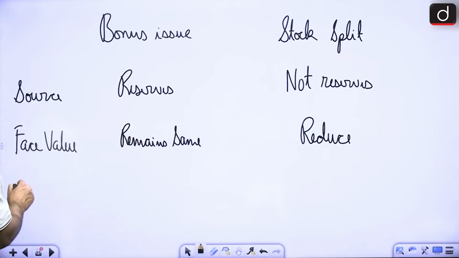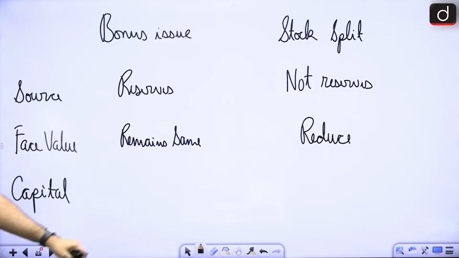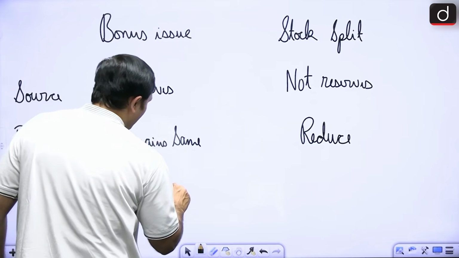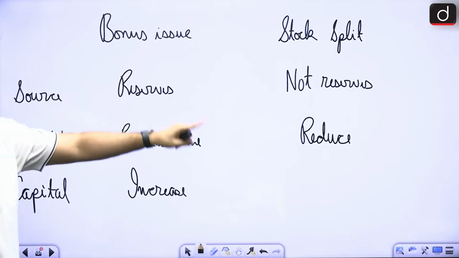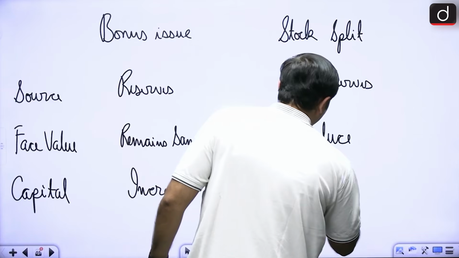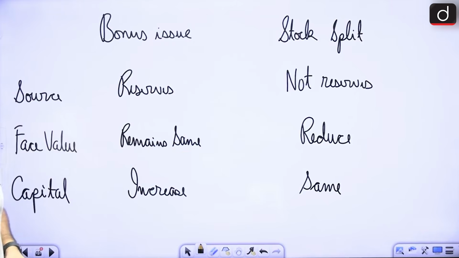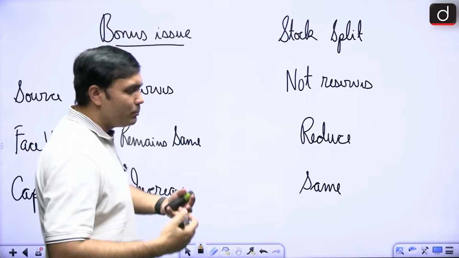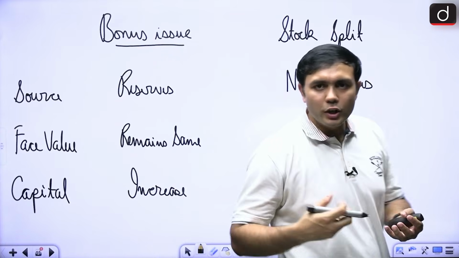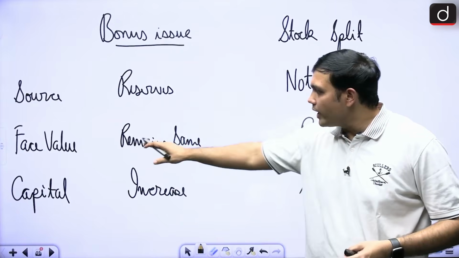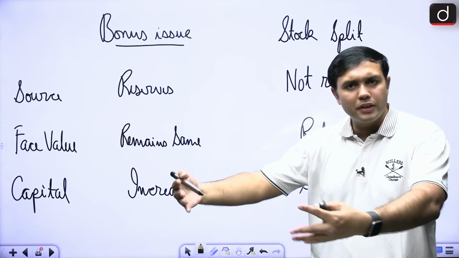Now here, what will happen to capital? In case of bonus issue, it will increase. In case of stock split, it remains the same. Why? Because there is no new money coming in. Just take a look at it, and in case of bonus issue, it is increasing. Are you able to get it? In case of bonus issue, the company is using its reserves to issue new shares. That is why the face value remains the same, but capital will increase.